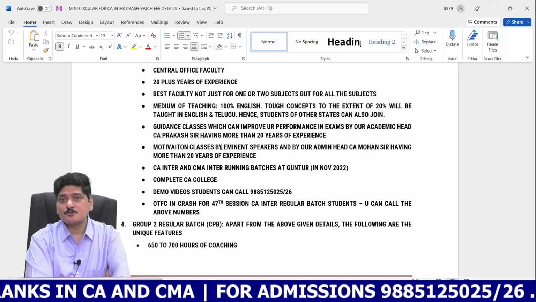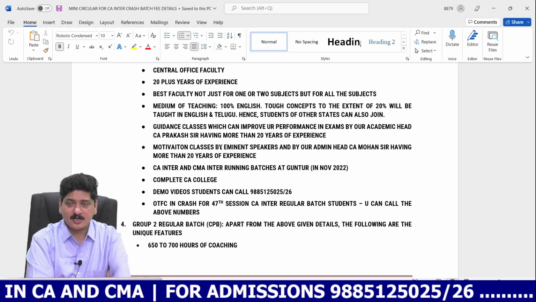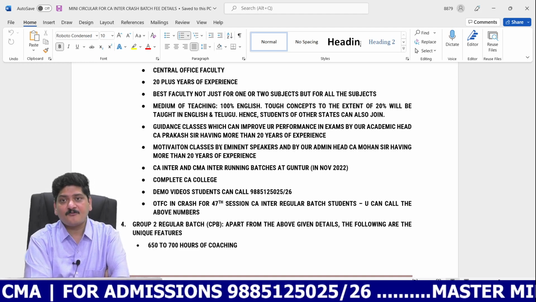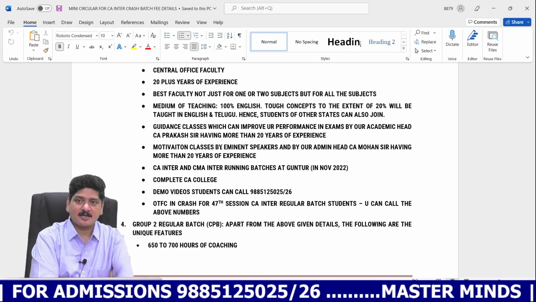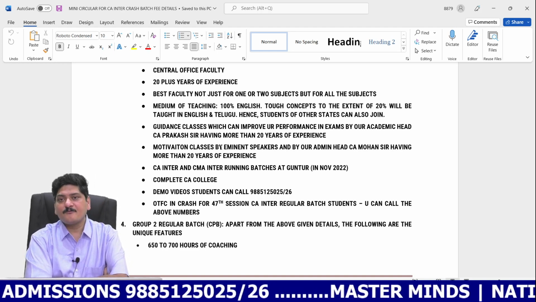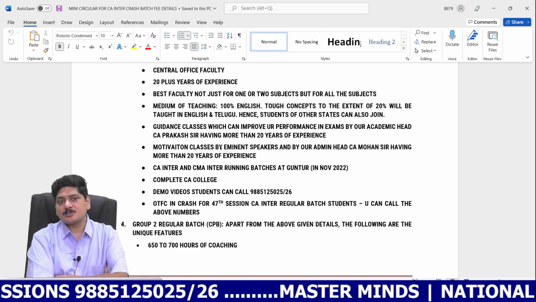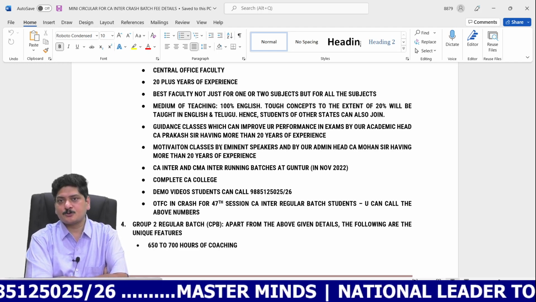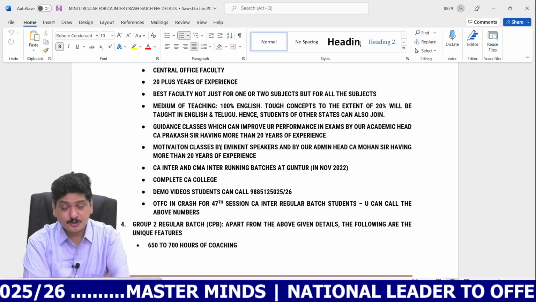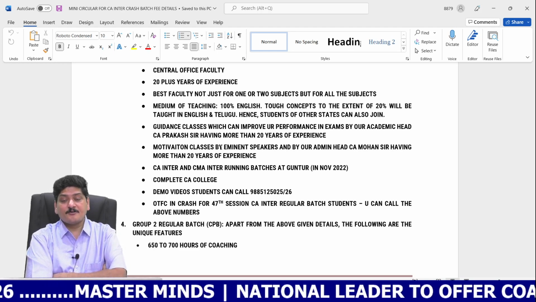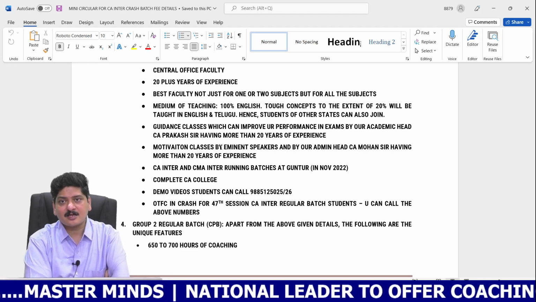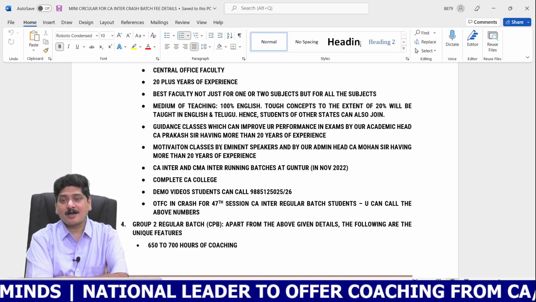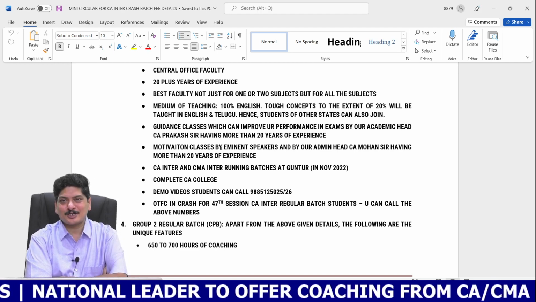And you'll be surprised to know that we have batch number 1, 2, 3, 4, 5, 6, 7, 8 for 48th session CA Inter regular batches as well. In addition to that, we have a CMA Inter exclusive regular batch, and the students of this batch are going to attempt in June 2023. In addition to that, we are going to commence a new CA Inter regular batch Group 2 and CA Inter Group 1 crash batch and Group 2 crash batch on November 24, 2022.